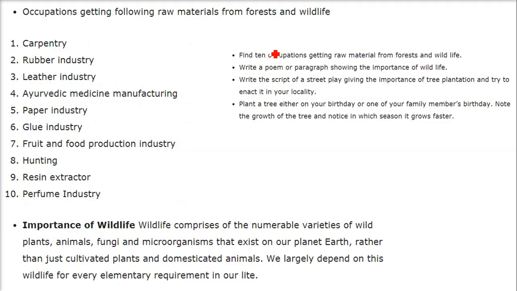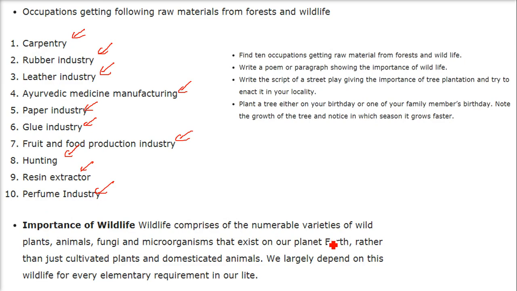Find 10 occupations getting raw material from forest and wildlife. So these are carpentry, rubber industry, leather industry, Ayurvedic medicine manufacturing, paper industry, glue industry, fruit and food production industry, hunting, resin extractor, and perfume industry. Next, you have to write a poem or a paragraph showing the importance of wildlife.